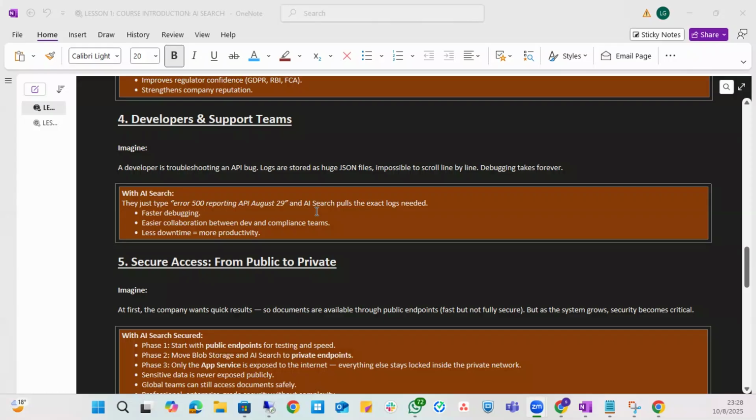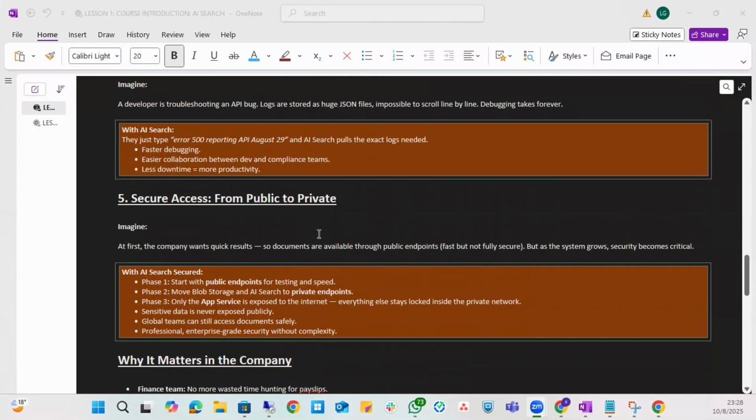Cool. What is the next thing? Step number 4. Developers and support teams. What is the problem? A developer is troubleshooting an API bug. Logs are stored in huge JSON files, impossible to scroll line by line, debugging takes forever, right? So what is the solution? They just type error 500 reporting API at August 29, and boom, what happens? Faster debugging. Easier collaboration between different compliance teams, less downtime, more productivity. My friend, you've been hired to develop the solution that helps developers do this. Using what? Using AI Search. In what? In Azure Cloud.